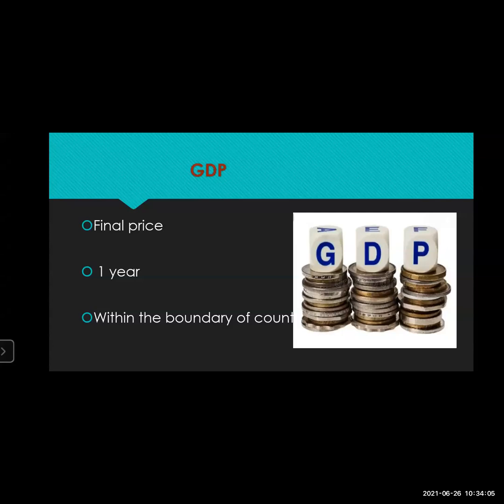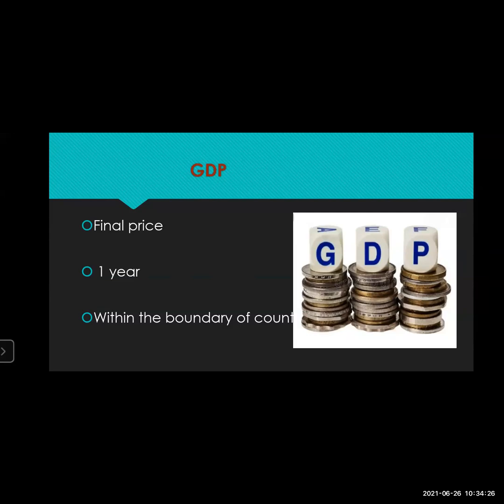So according to the financial year, the GDP is counted. The GDP of one particular year, for example, 2017 GDP, we cannot say it like that. We have to say 2017-18, then 18-19. So why is it this way?